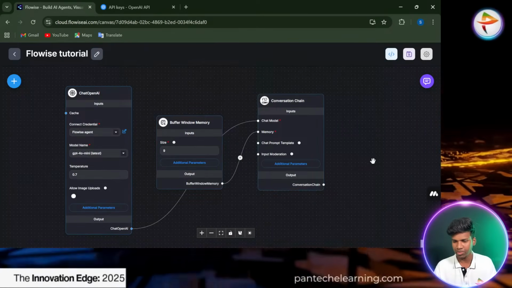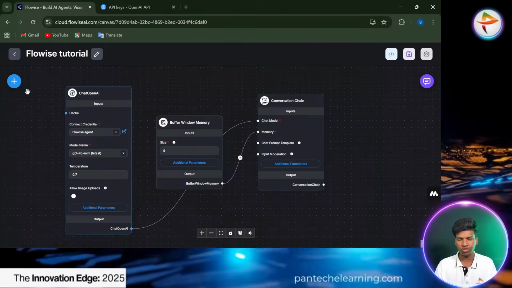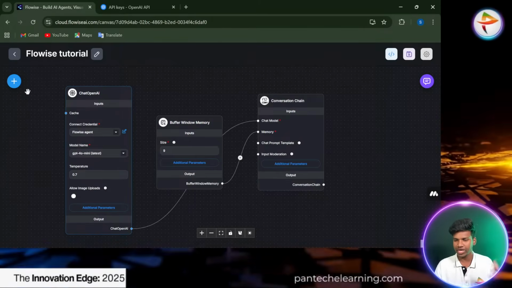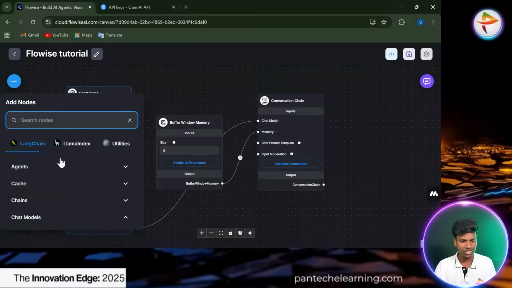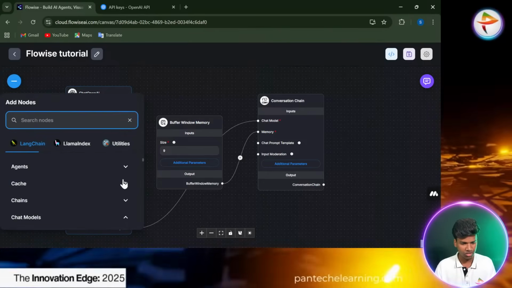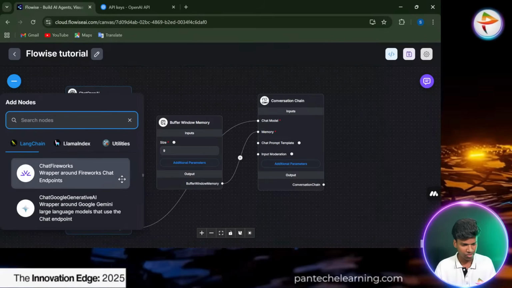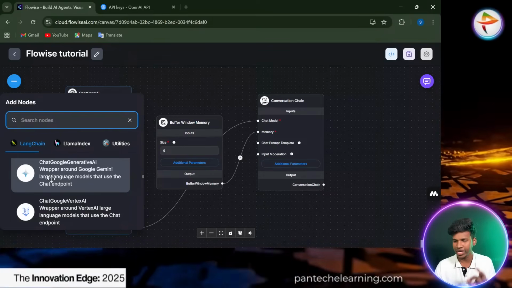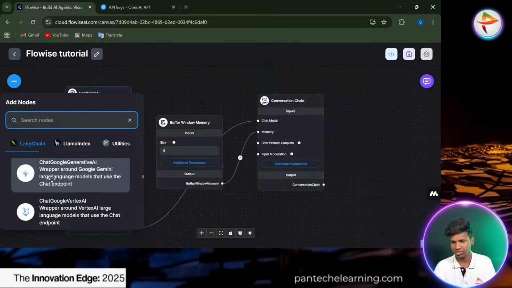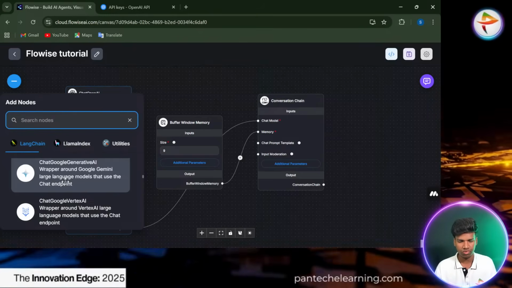Okay, so kindly try with this. Mostly ChatGPT and every LLM are getting upgrades. I think Gemini is still free, so you can try with Gemini. Now we can see the chat model. I think the 8th or 9th one is Google Generative AI chat model. That is for Gemini's API key, so you can use that particular node as a chat model. Maybe it will work.